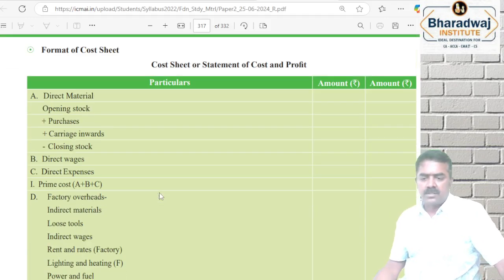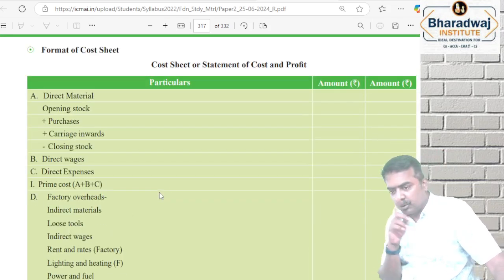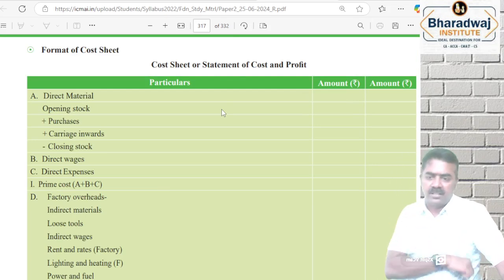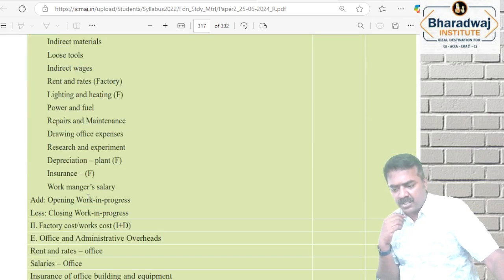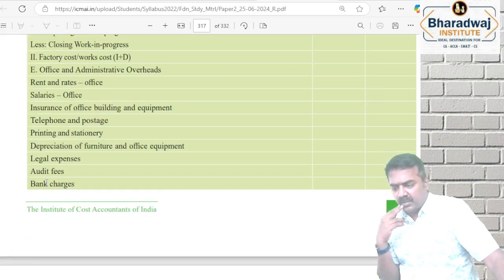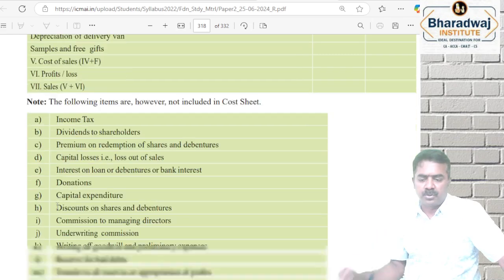Now what I request is, before we solve the problem based on cost sheet, I request you to go through your material. Take your material, that is ICMA material, go through this. What is prime cost? What is factory overheads? Okay, what is this administration overheads, cost of production? All these things I request you to go through for 5 minutes.